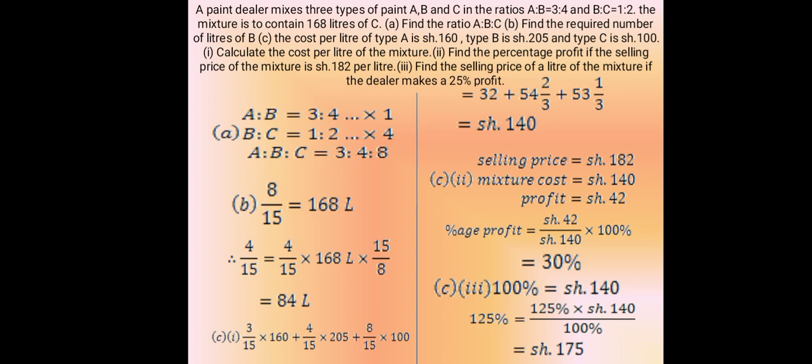C. The cost per liter of type A is 160 shillings, type B is 205 shillings, and type C is 100 shillings. 1. Calculate the cost per liter of the mixture. 2. Find the percentage profit in selling price of the mixture. Find the percentage profit if the selling price of the mixture is 182 shillings per liter. 3. Find the selling price of a liter of the mixture if the dealer makes a 25% profit.